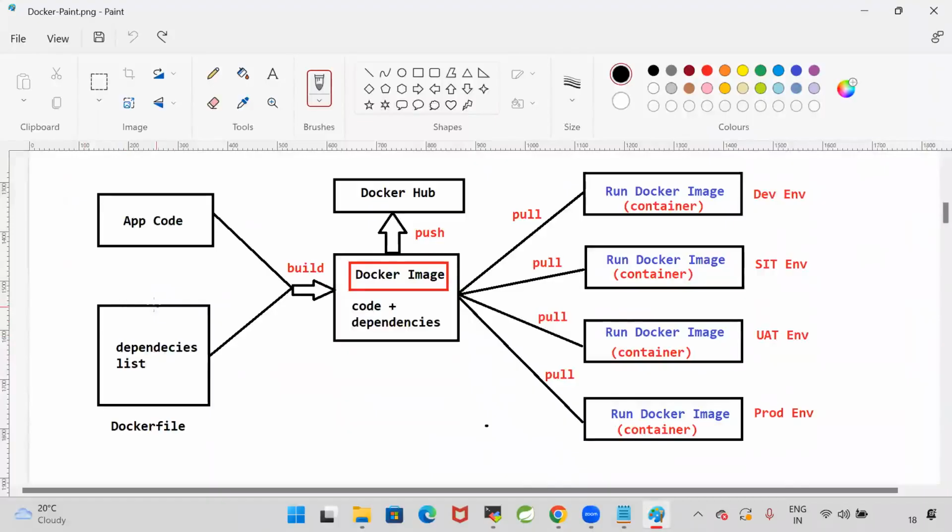For a Java application, how to write a Docker file. For a Python application, how to write a Docker file. For an Angular application, how to write a Docker file. For a React application, how to write a Docker file. First, we need to understand what the Docker file is. Once we have the Docker file, we can create a Docker image using it. Then the Docker image can be pushed to Docker Hub. Then anybody can pull the image and run it.